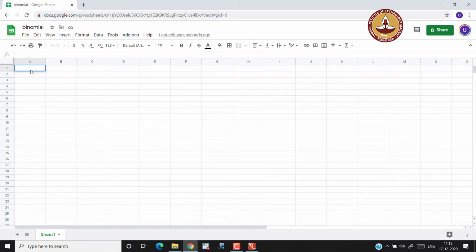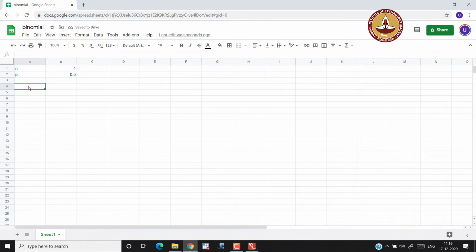By parameters of the distribution, I know I have to set up n, and I need to give p. So, for example, let us look at the case when I have n equal to 4 and p equal to 0.5. So, this is a binomial with n equal to 4 and p equal to 0.5.